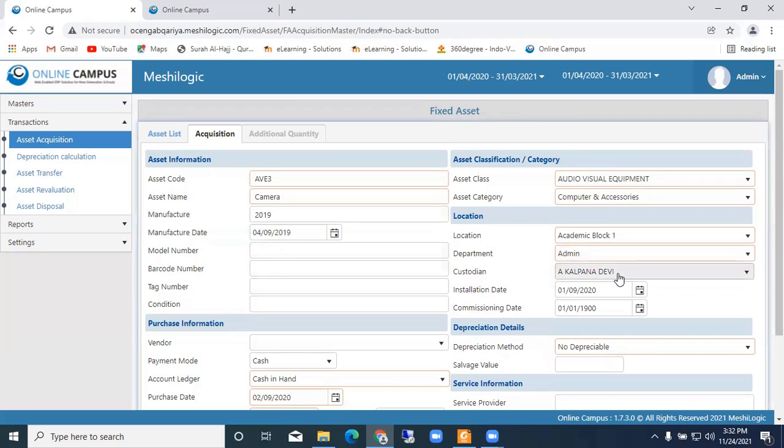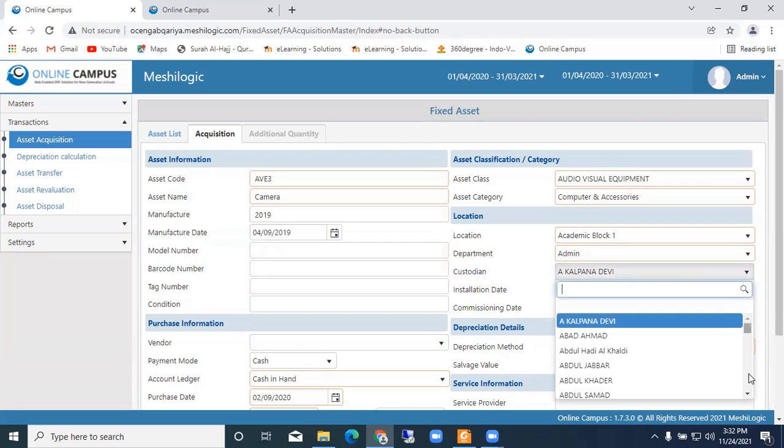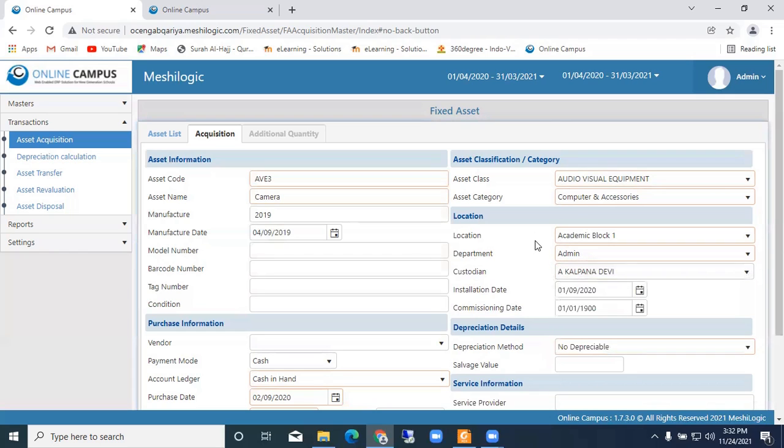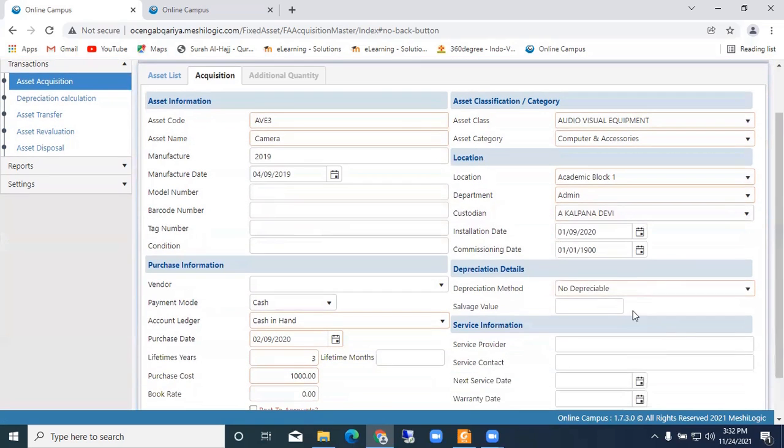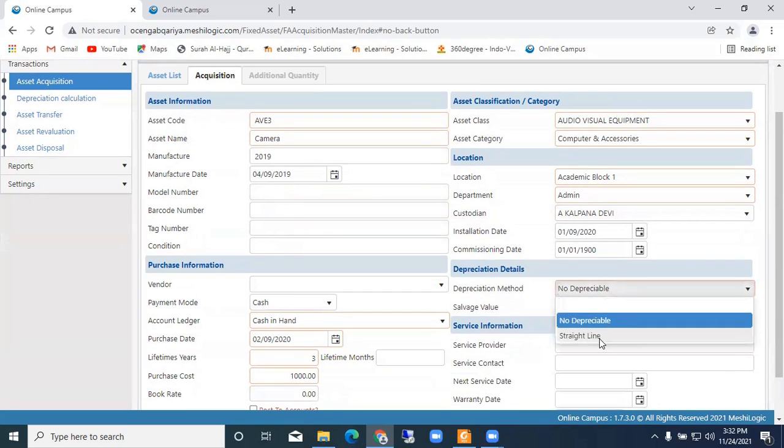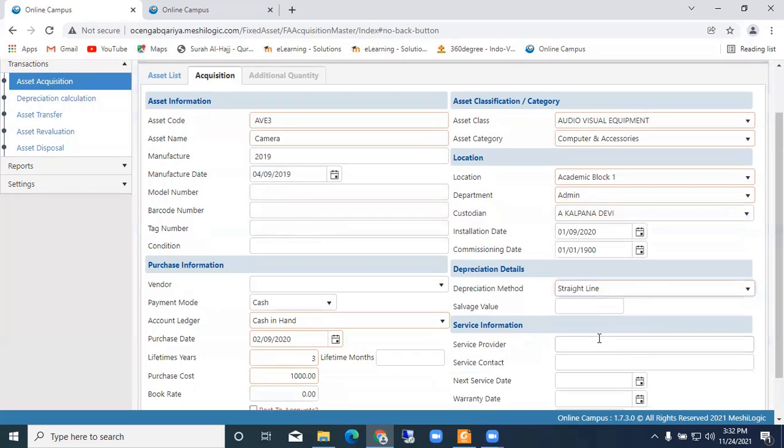So who is the custodian? The list of all the employees will come here, to whom we have issued this item, who will be taking care of that particular room, who will be visiting. So that is the custodian. The installation date and time we have mentioned. The depreciation method, no depreciation for this. If there is a depreciation, say straight line. So there are some technical terms. I don't know much about this.